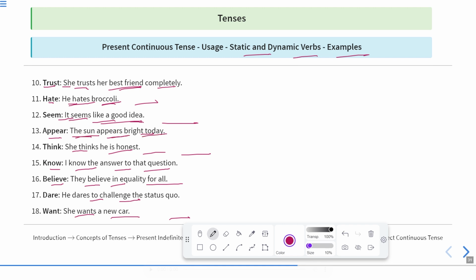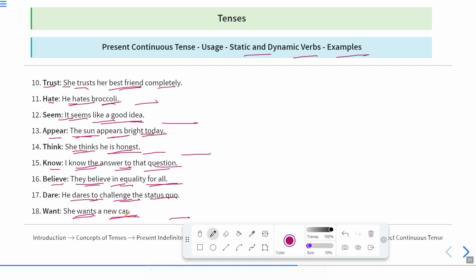Appear: the sun appears bright today. She thinks he's honest. I know the answer to that question. They believe in equality for all. He dares to challenge the status quo. She wants a new car. So these verbs cannot be written in ing form. I cannot say I am wanting a new car. No, I want a new car.